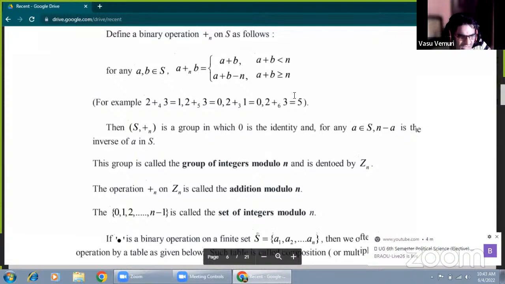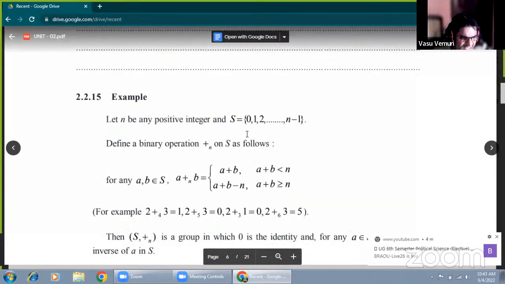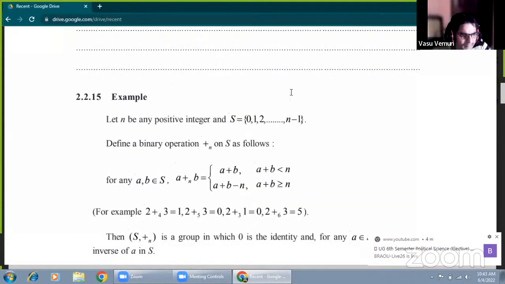Each and every element must have an inverse. The inverse of zero is zero. But how do we get the inverse of one? The element which gives the result zero with one is its inverse. Particularly here, this is for addition modulo n.